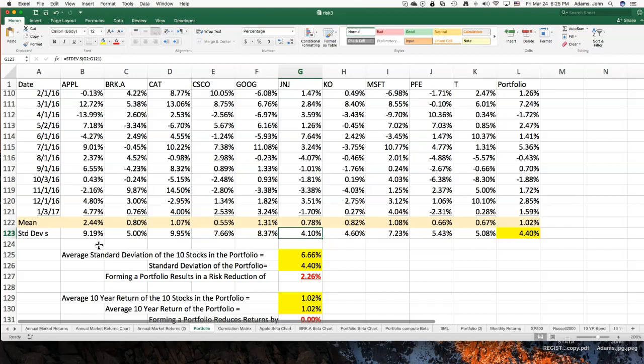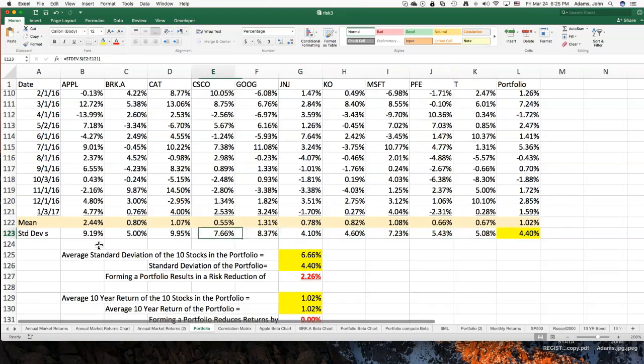So we wouldn't expect them to have that much volatility in their returns, as opposed to a company like Caterpillar. They're very sensitive to what's going on in the global economy. When the global economy goes through a slowdown, people are buying fewer bulldozers and all the types of heavy equipment that Caterpillar makes. So we expect there to be a lot of volatility in Caterpillar's return. Overall, these make sense with what we would expect. AT&T's standard deviation is a little bit low. Again, we'd probably expect that. People probably don't slow down on their texting depending on what the GDP report is for a particular quarter. So that's what we would expect.